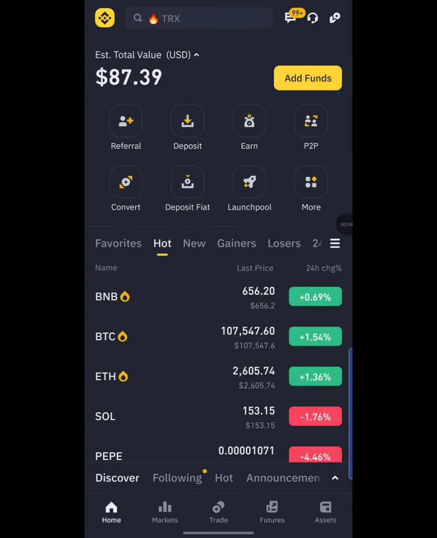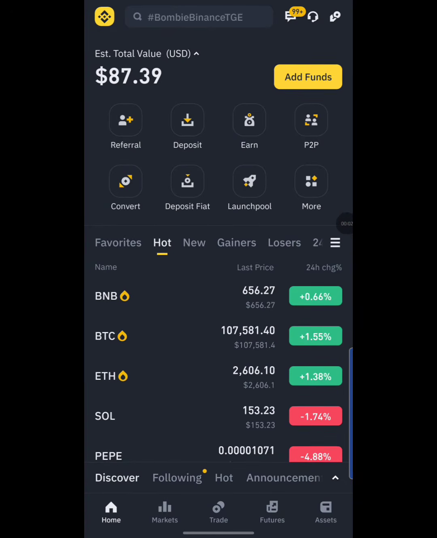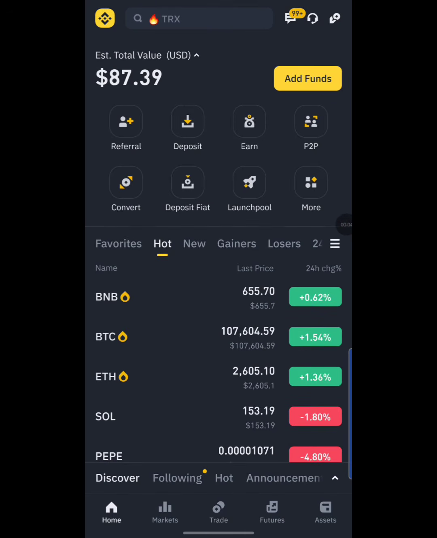Okay, guys, here we are back on my Binance account right now. Before you can start performing this arbitrage, you first of all need to have signed up on various cryptocurrency exchanges, guys. And you also need to make sure you complete your KYC on each and every one of the crypto exchanges before you start transacting. Right now the basic question would be, how do I spot these opportunities and how do I know what crypto to buy low and sell high? So guys, you have nothing to worry about. I got you all covered.